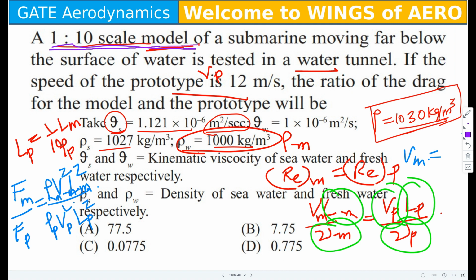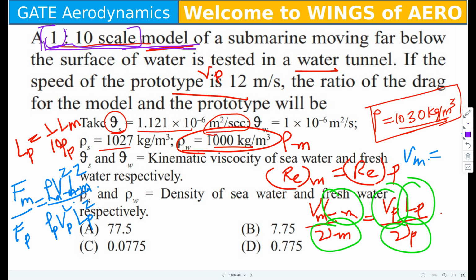That means if the total prototype is complete, consider it as 1. The model is a 1/10 scale of the submarine. Did you get the understanding of this? Could you get the point? 1:10 means the model is 1/10 scale of the submarine.